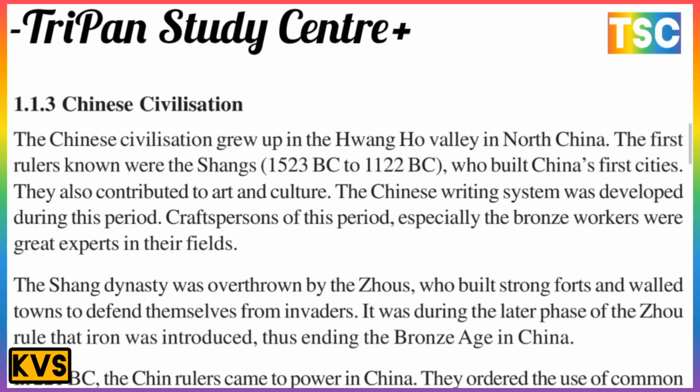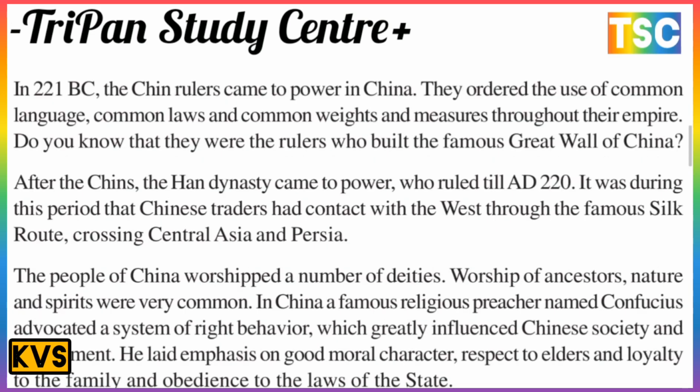to defend themselves from invaders. It was during the later phase of the Zhou rule that iron was introduced, the ending of bronze use in China. In 221 BC, the Qin rulers came to power in China.